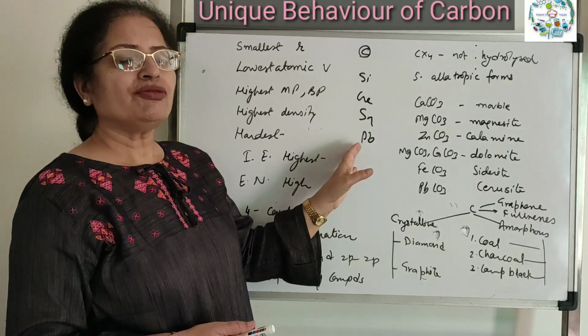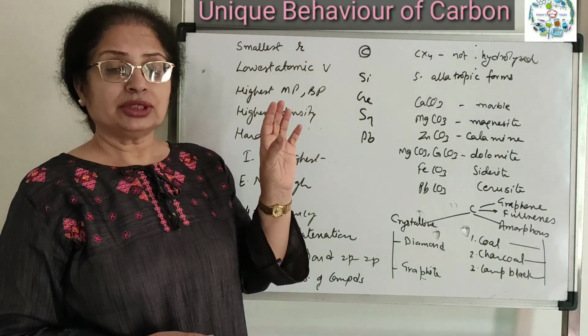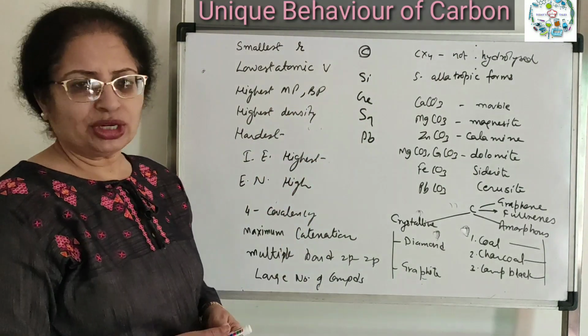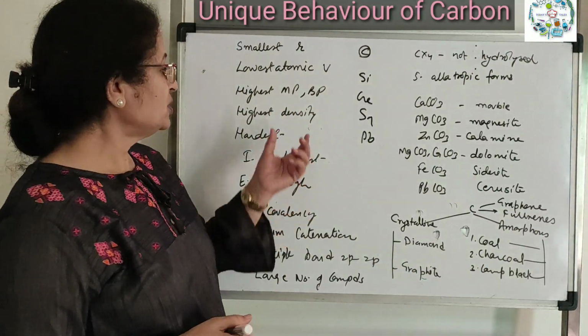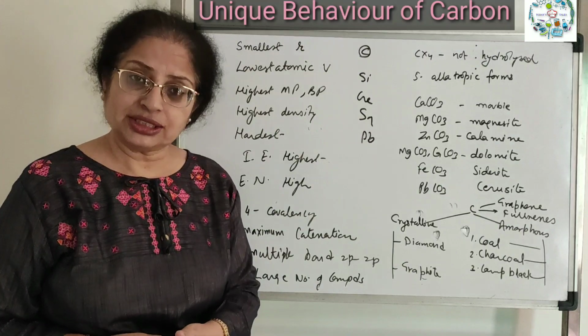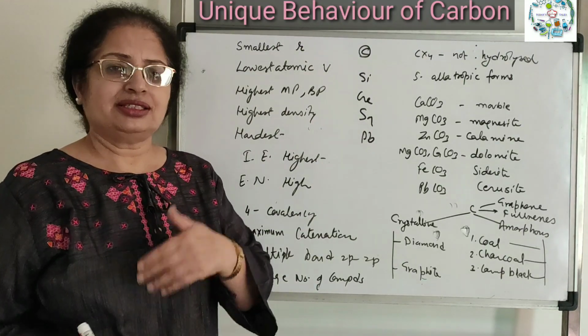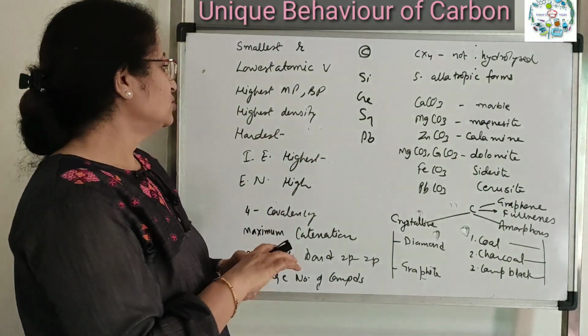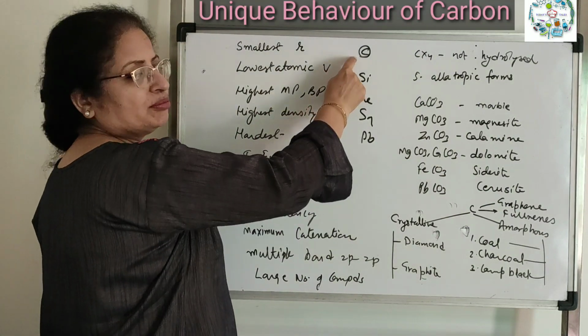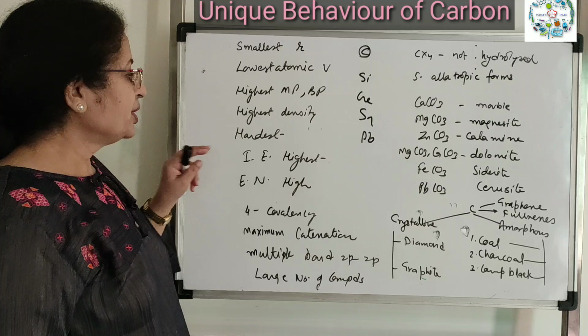In this group, the atomic volume of carbon is the smallest. Highest melting point and boiling point because it has high density. Volume is less, density is high, and it is very hard also in packing. So it has highest melting point and boiling point.